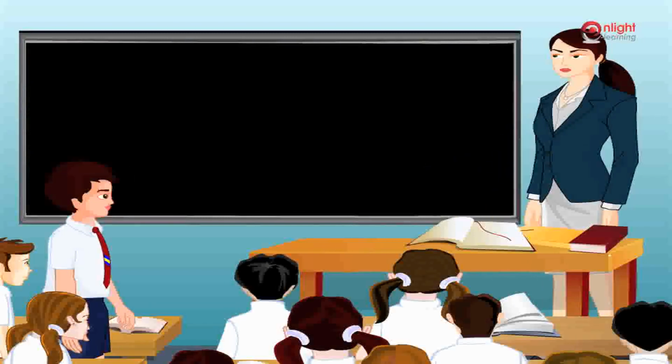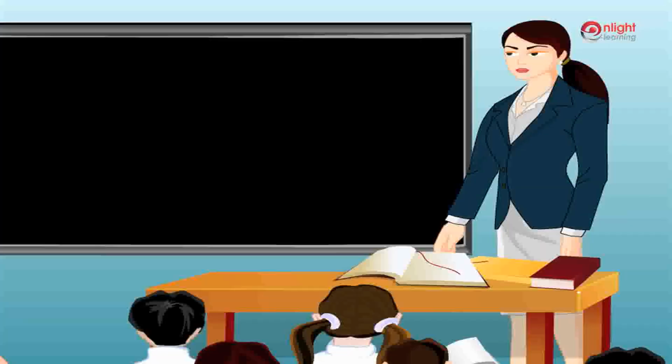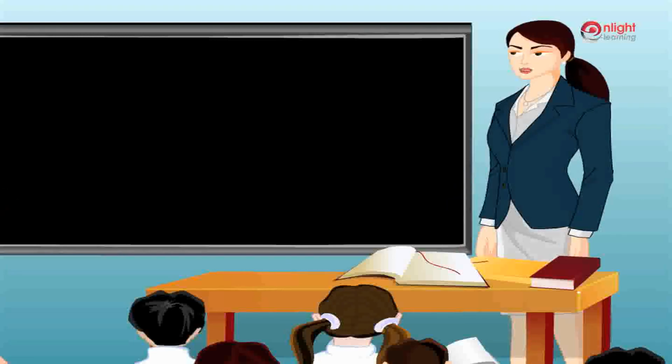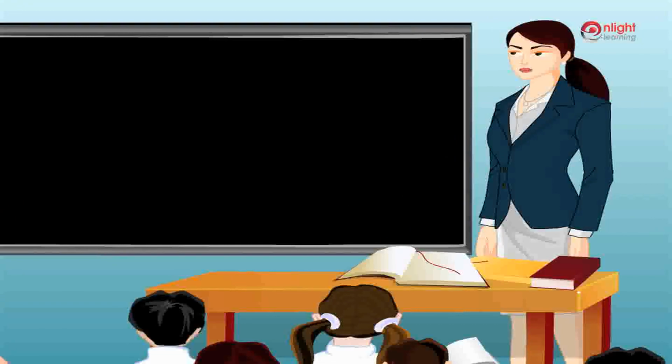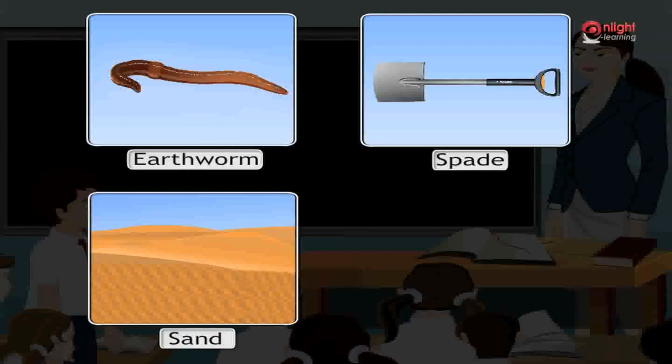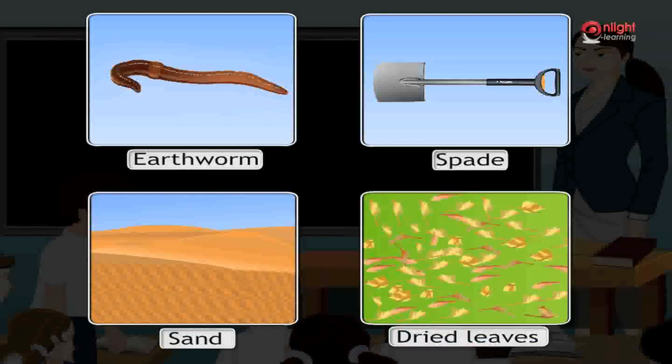Now put on your thinking cap and tell me one thing which is common or is linked to all your answers. That is, a common link between earthworm, spade, sand, dried leaves. Think well. It is associated with words like ground, dirt, land, etc. It is again a word made up of 4 alphabets.